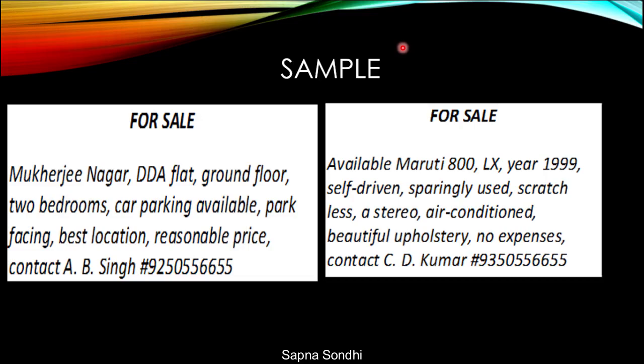Let's see the examples. This is for sale. So you start with wanted. I have just given an example, but I have already told you that you have to start with wanted. Or the available. So you can write available at Mukherjee Nagar, DDA flat, ground floor, 2 bedrooms. Instead of bedrooms, you can write BHK in capitals, the bedroom, hall, kitchen. Car parking available, park facing, best location, reasonable price. Contact, please give the contact address, as you cannot see the contact address here, but it is mandatory. You have to mention the contact address.